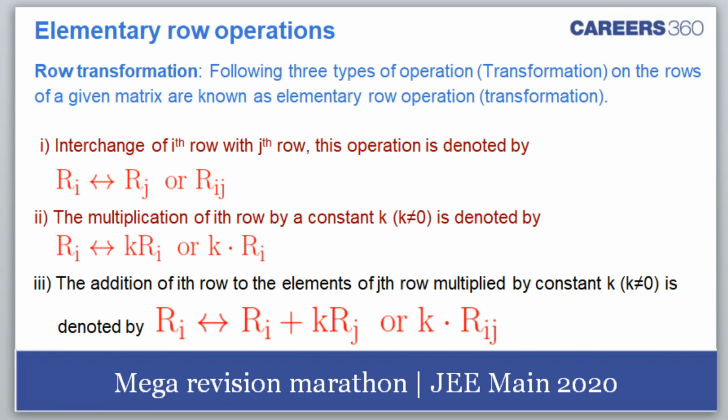So row transformations, whenever we talk about them, these properties are important, no doubt about that. But in row transformations, proofs are required, so we'll not go into depth of this theory. But there is a specific and exact method by which any 3x3 matrix you can convert into a unit matrix by elementary row transformation.